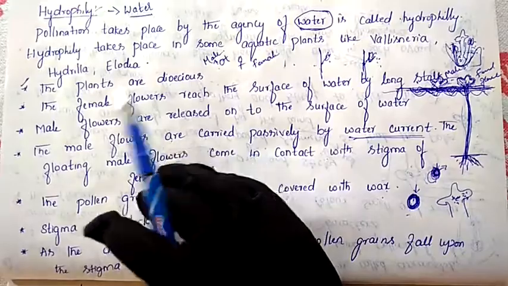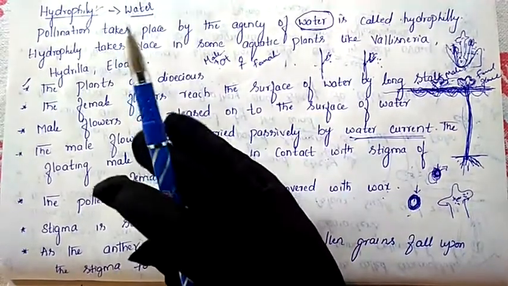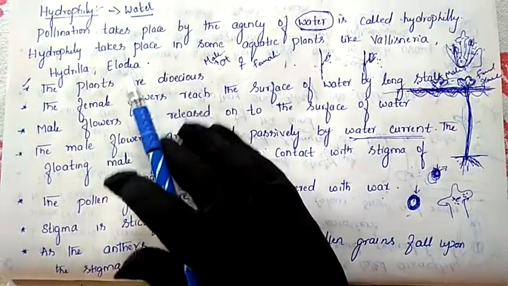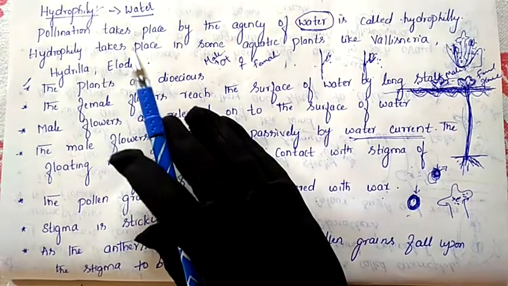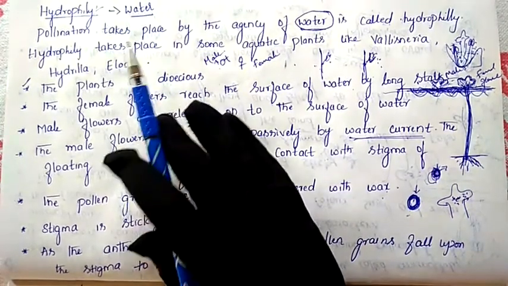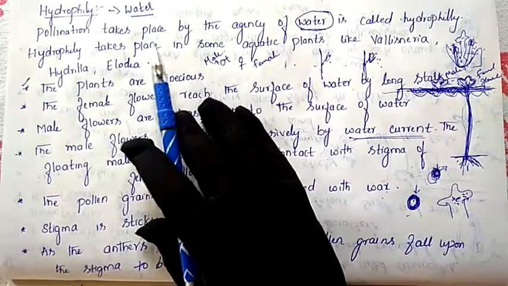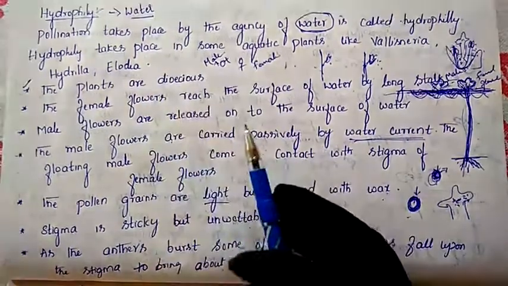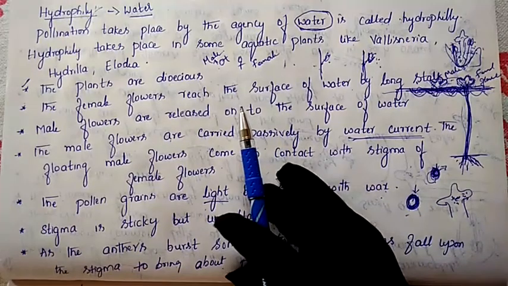So in today's class, we have discussed two types of agents. One is anemophily, the other one is hydrophily. Both are abiotic components, which means they are non-living things. So we will stop here. Next is zoophily, which we will discuss in your next class.